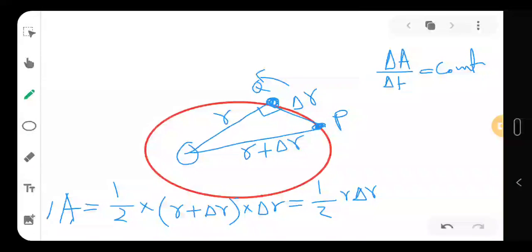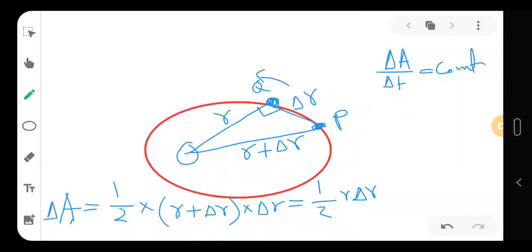So this is my delta A, because it is the swept area when it has significantly gone from P to Q with some displacement delta r.